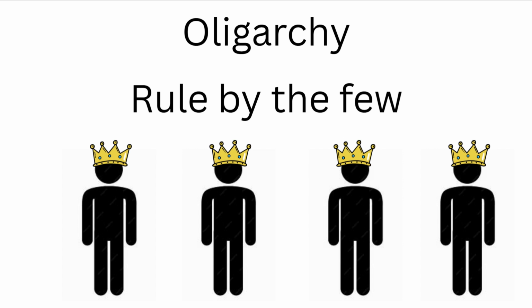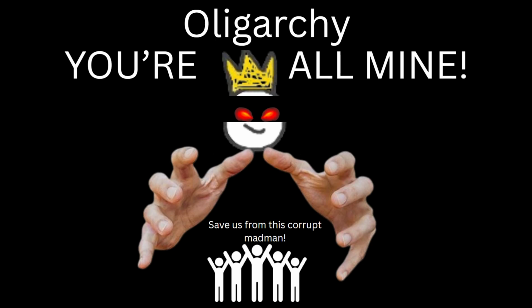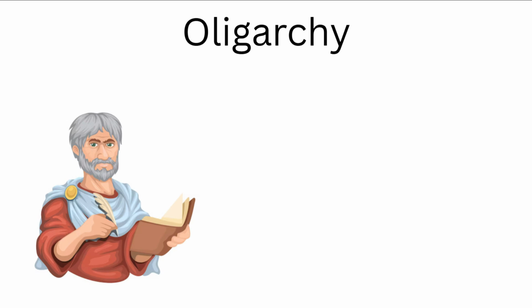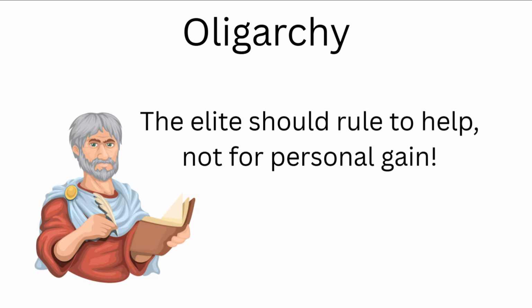Historically, oligarchies have often been associated with corruption and self-serving governance, as the ruling group prioritizes its own interests over those of the general population. Aristotle described oligarchy as a perversion of aristocracy, where the elite rule for personal gain rather than the common good.